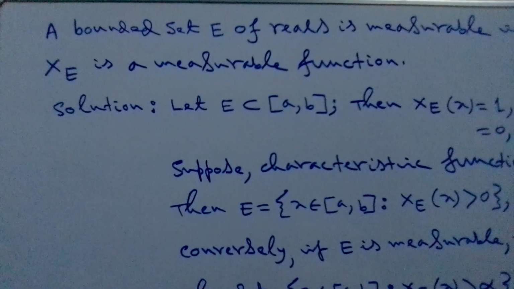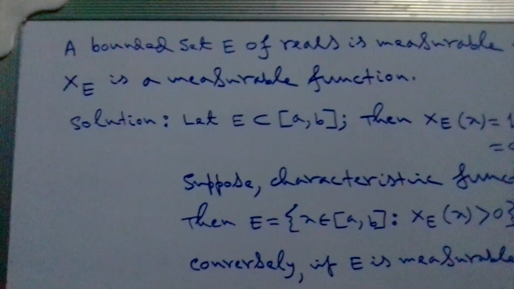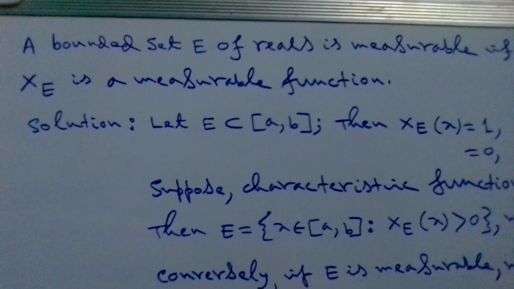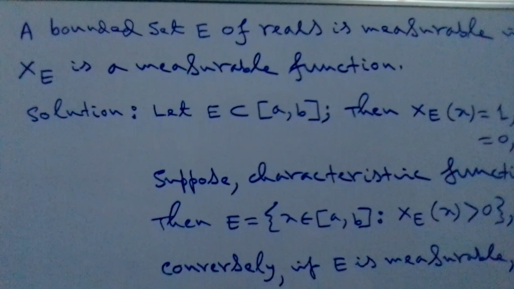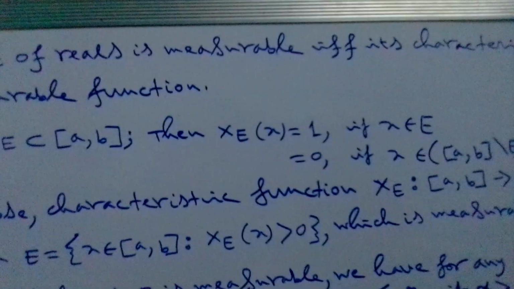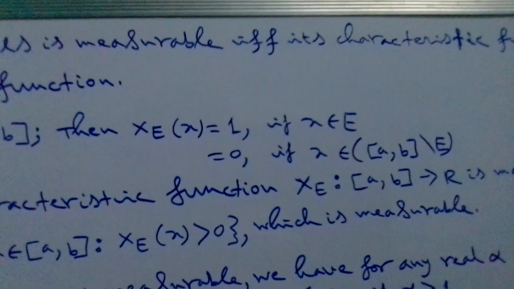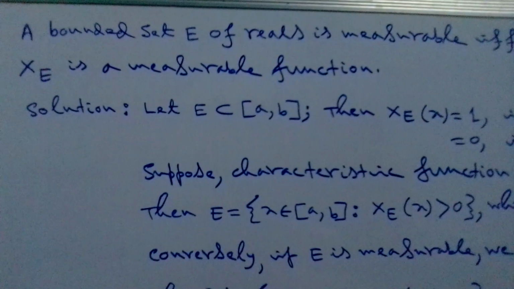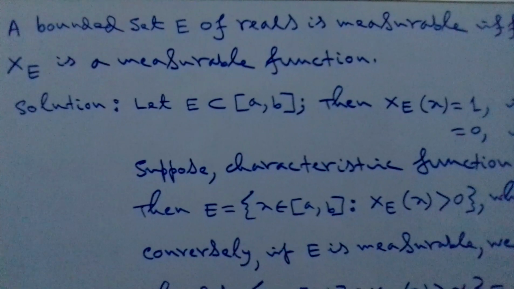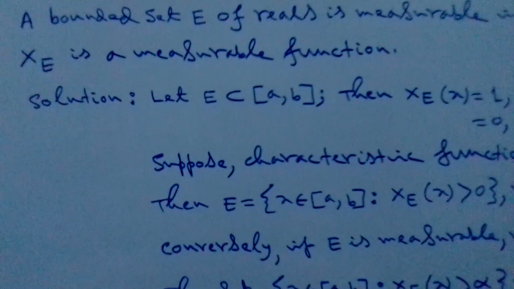Hello viewers, now I discuss very important examples, better to say, a part of examples in measure, which is a very important problem. A bounded set E of real numbers is measurable if and only if its characteristic function, called chi E, is a measurable function. Then we have to prove this result.